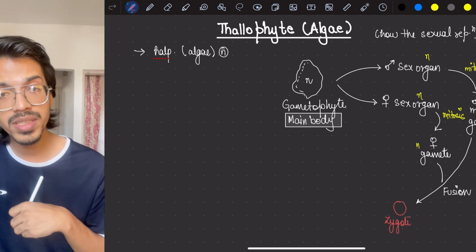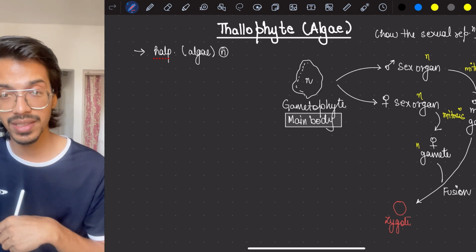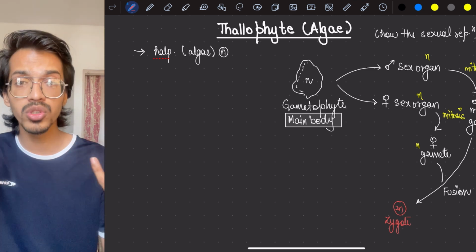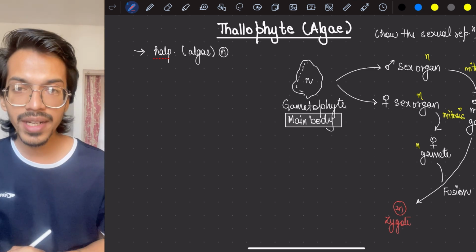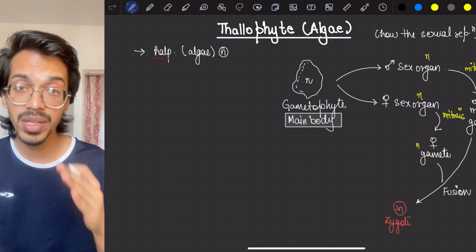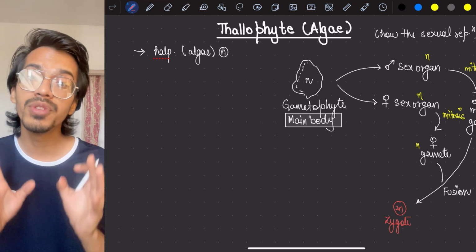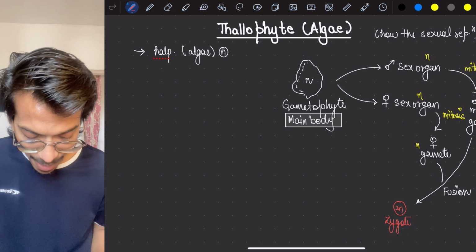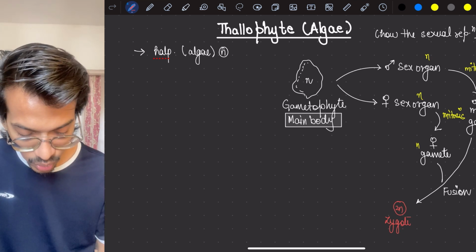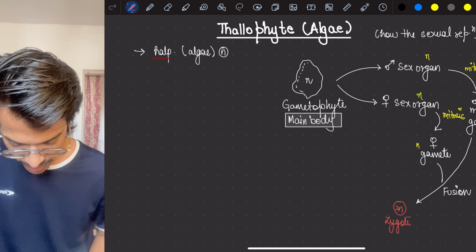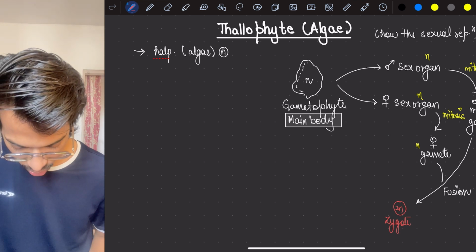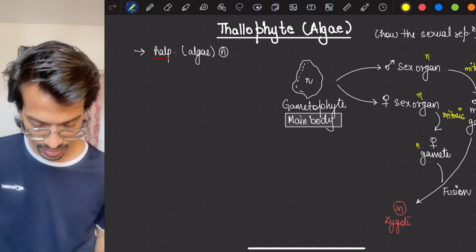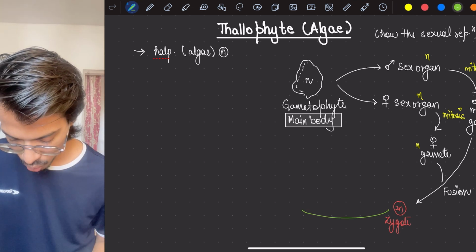Now what's the problem? If we grow this zygote like this, the ploidy changes. Increased ploidy means an increased amount of chromosomes, which will give extra features. We don't want those extra features, because we want to preserve the genetic makeup of an individual. So this zygote will undergo meiosis. When meiosis occurs, we know that one cell makes 4 cells. So here 4 cells will form.